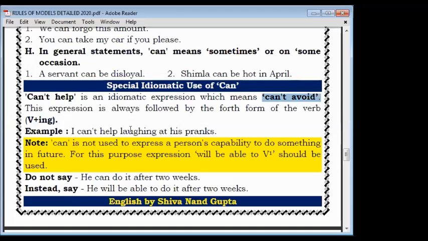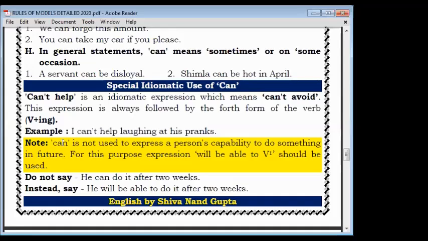Suppose I can't help laughing at his pranks, meaning I cannot stop myself from laughing at his pranks. I lose control of my laughter seeing his mischief. So the sentence will always be written like this.